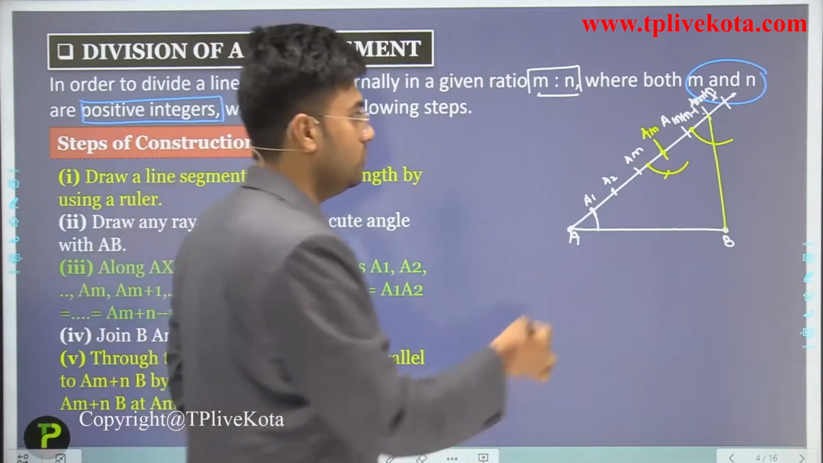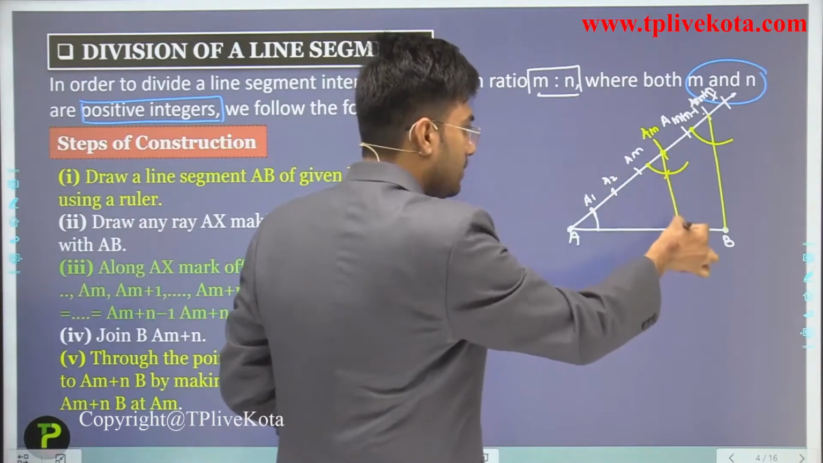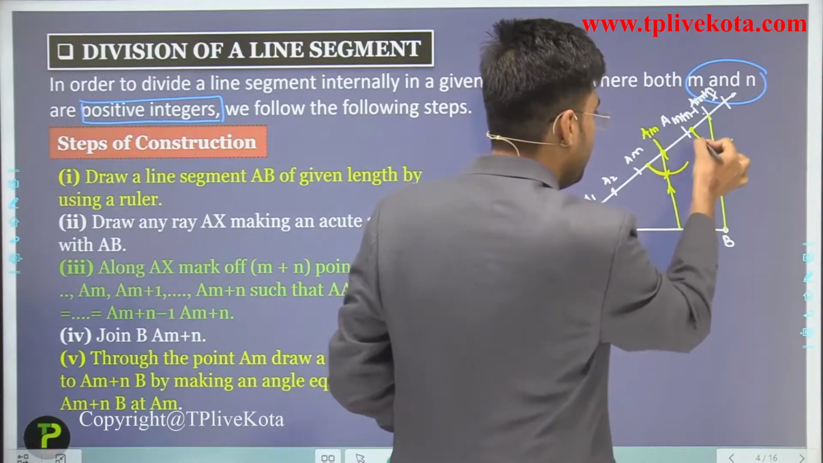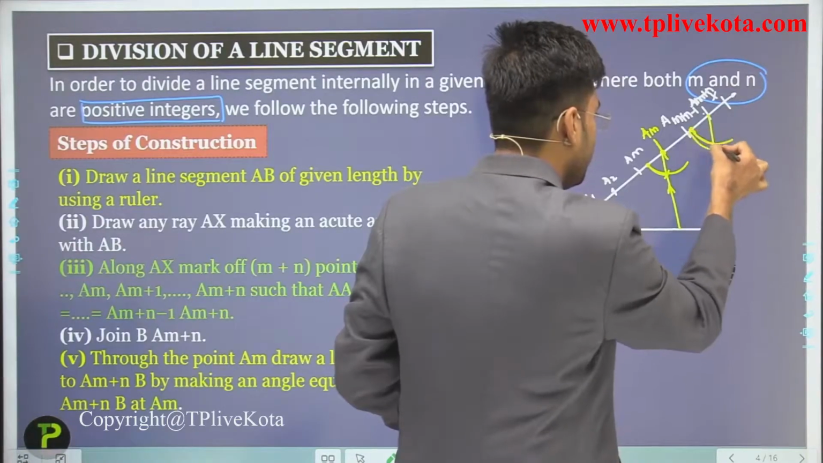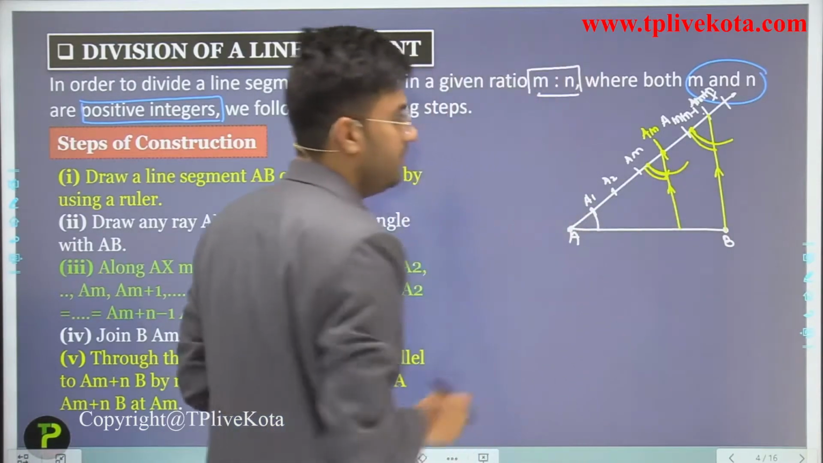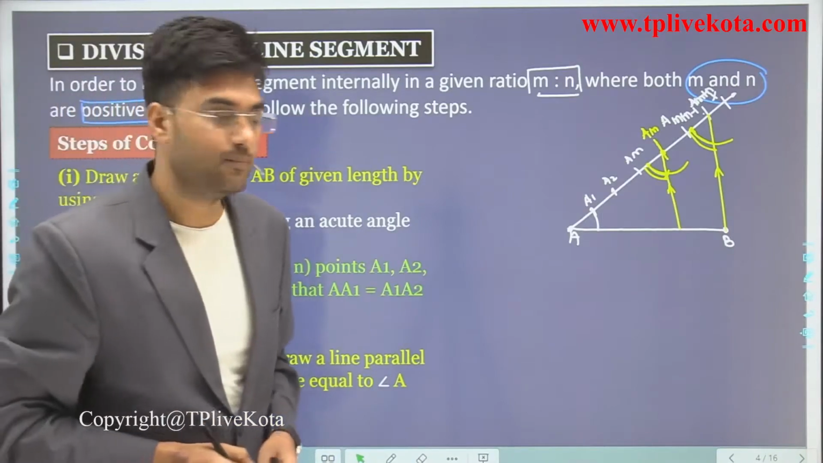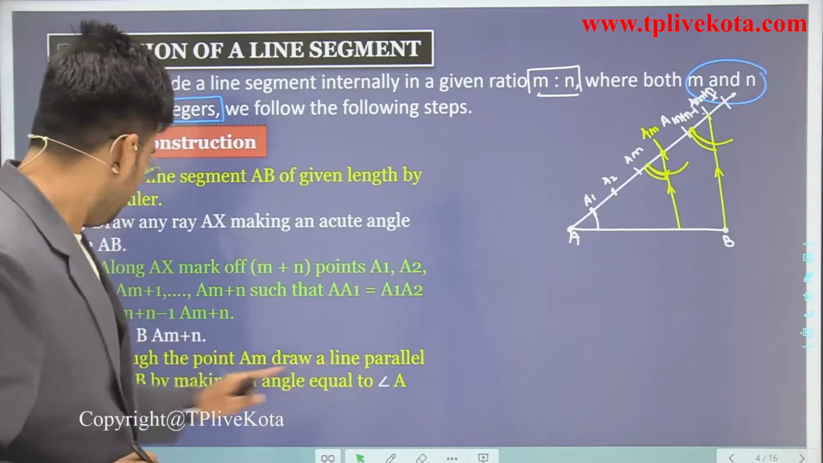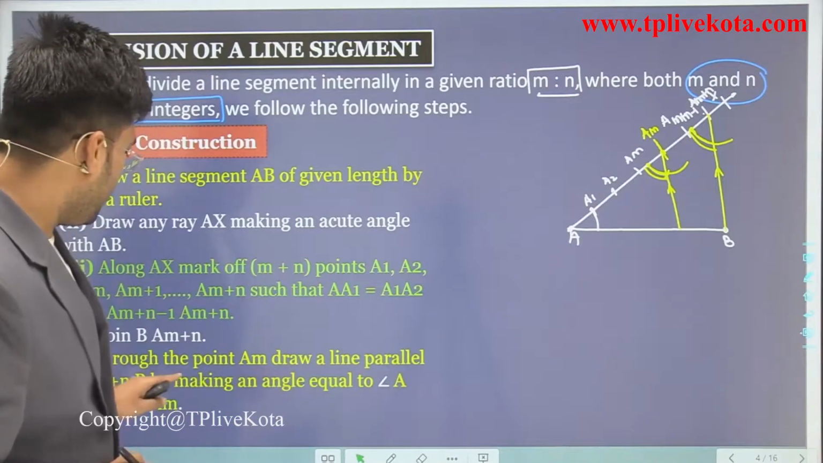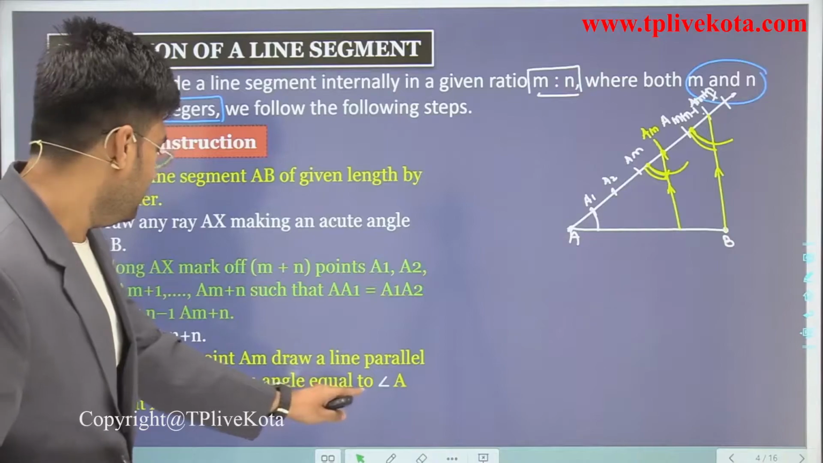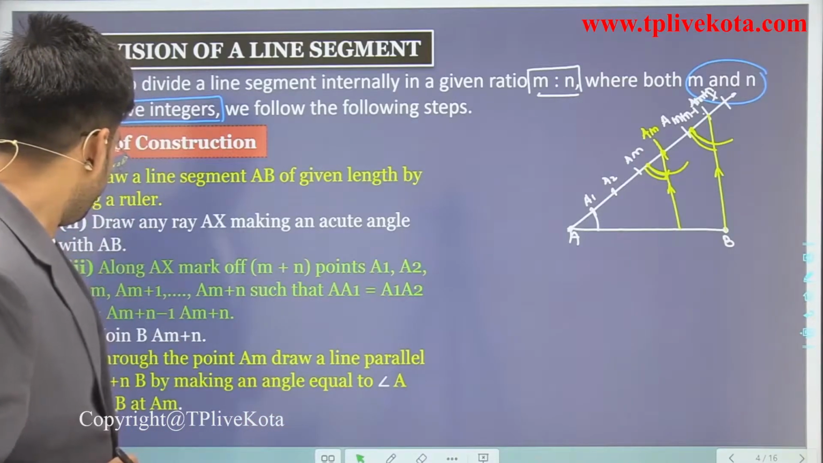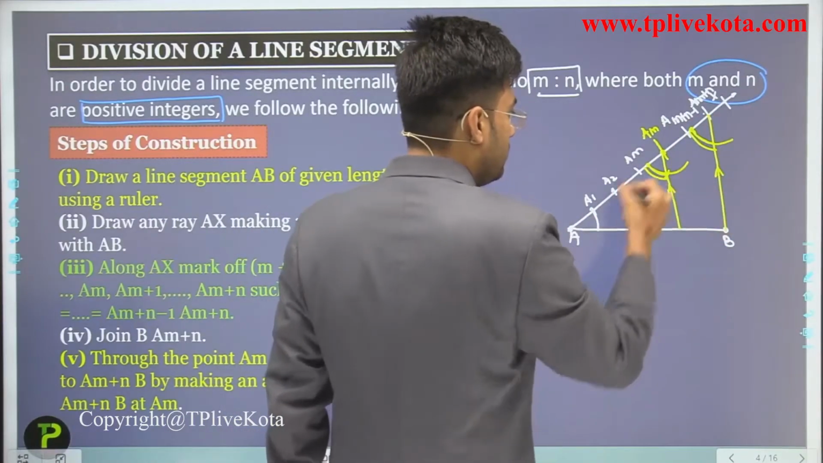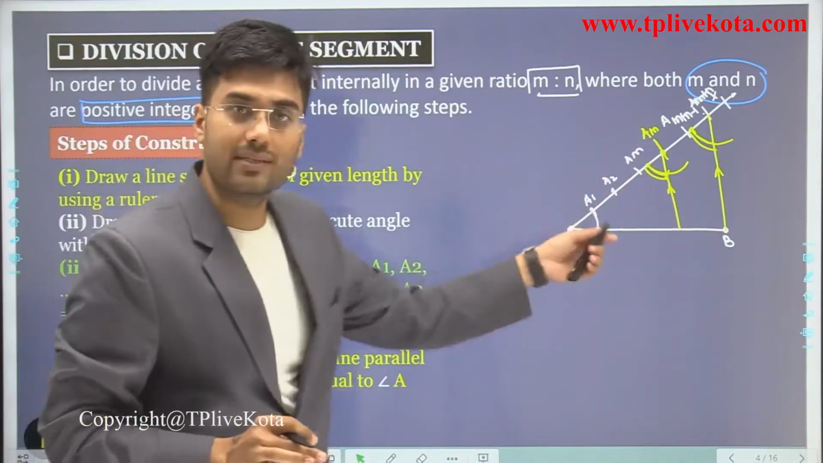Then we have to draw this. Now this line and this line are equal because this angle and this angle are equal. If these two angles are equal, then we can say that these two lines are parallel. Okay, so students, through the point AM, draw a line parallel to AMN by making an angle equal to AMNB at AM. Okay, we have AMNB equal to this angle. Clear?